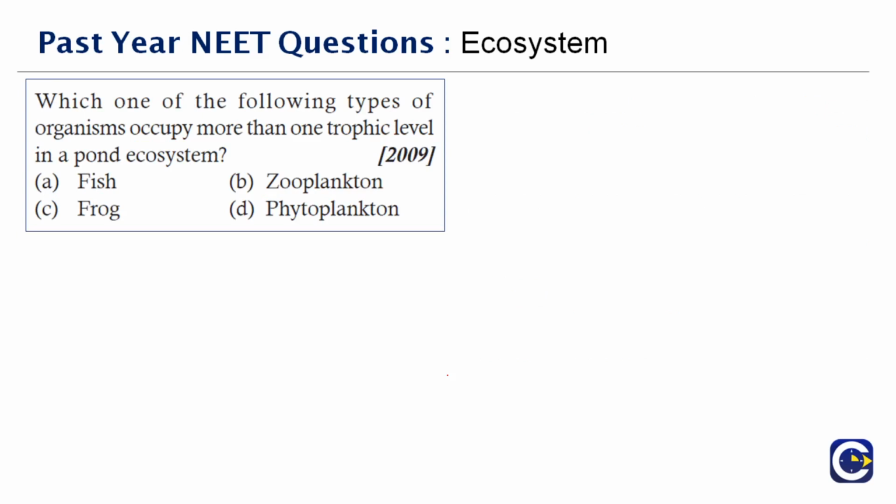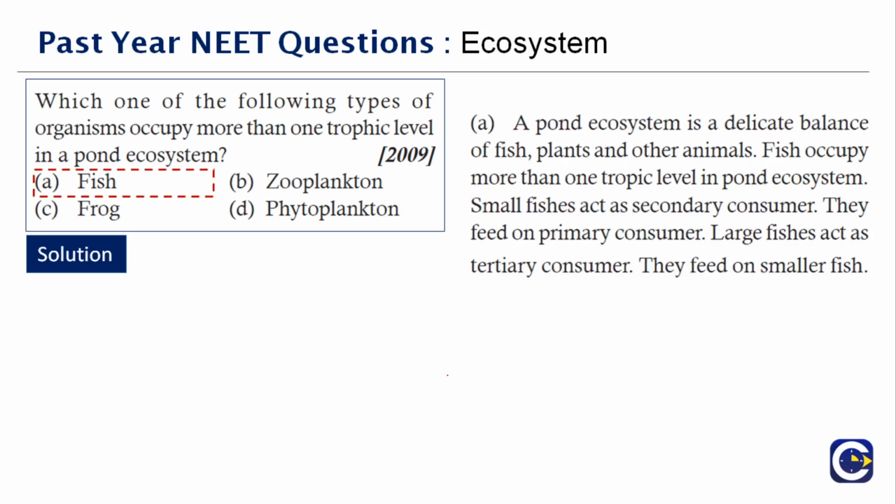Next question here. Which one of the following types of organism occupy more than one trophic level in a pond ecosystem? This is again an easy question for you because we already discussed it, right? We saw a sparrow for that example. Now, when we talk about a pond ecosystem, it is a delicate balance of the fish, plants and other animals. Fish occupy more than one trophic level because small fishes act as secondary consumers and they feed on primary consumers, and large fishes act as tertiary consumers because they feed on the smaller fishes. So the cycle goes like that. Therefore, the right answer to this question is option A, fishes.